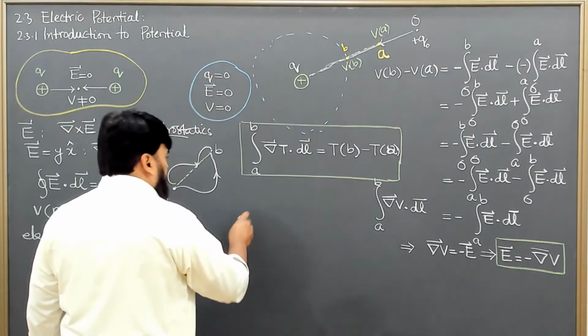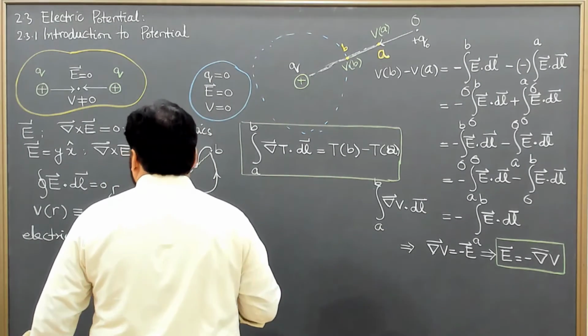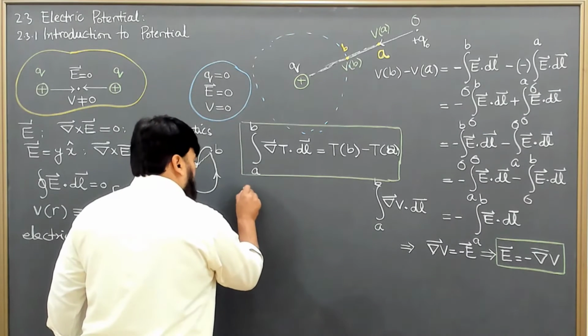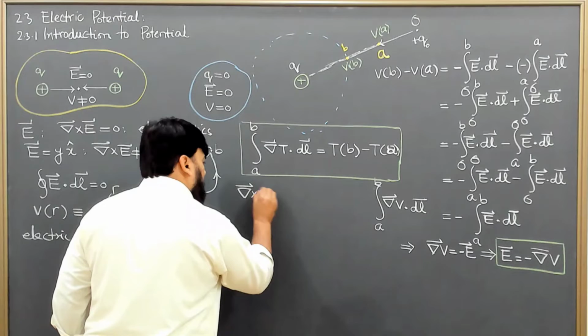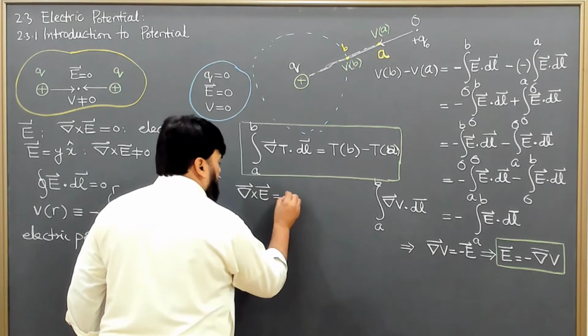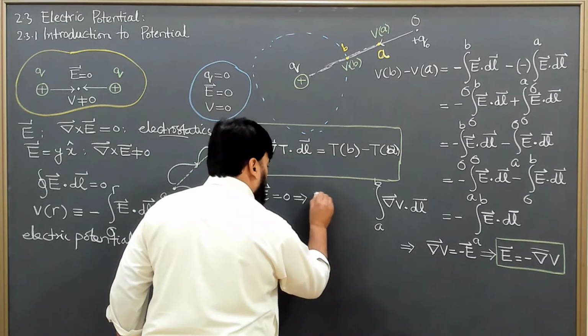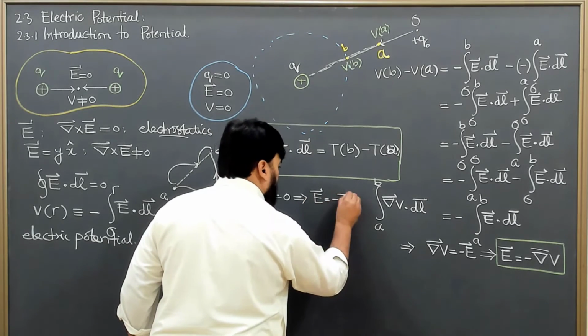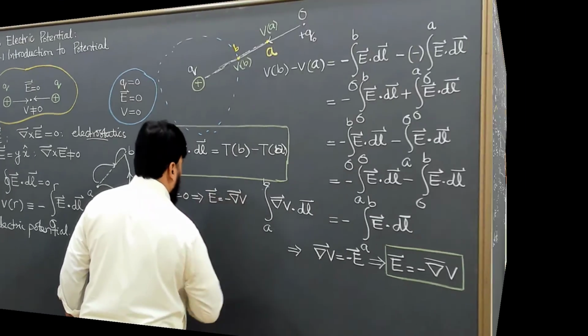So these two things I can now summarize here, that del cross E equal to 0 implies that E is minus gradient of V.